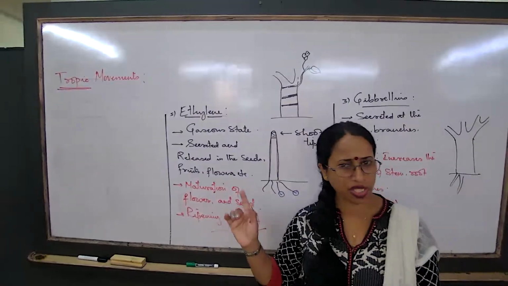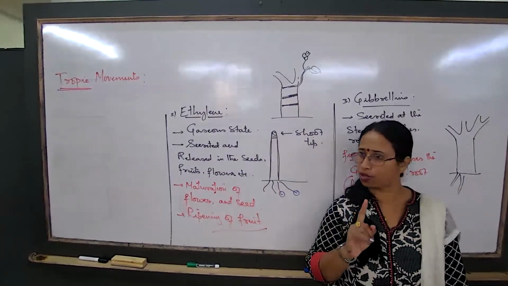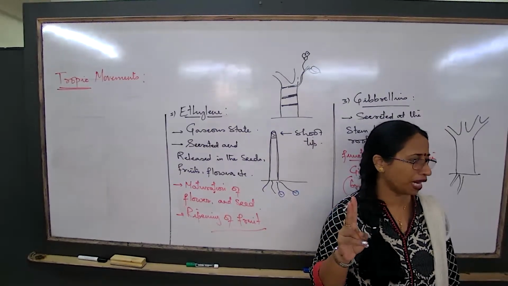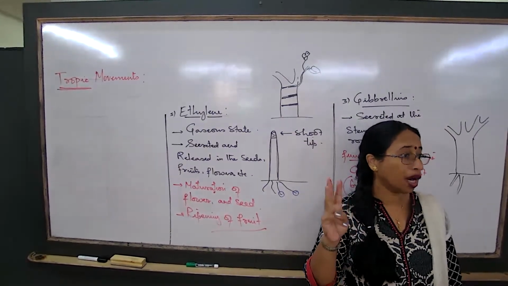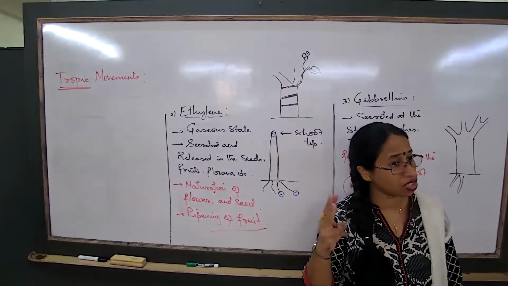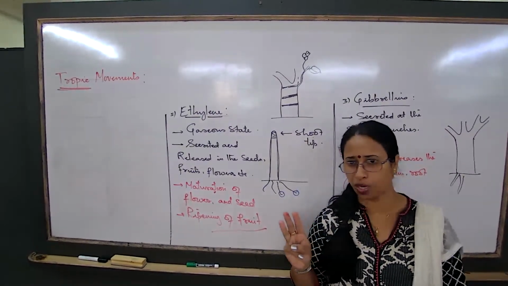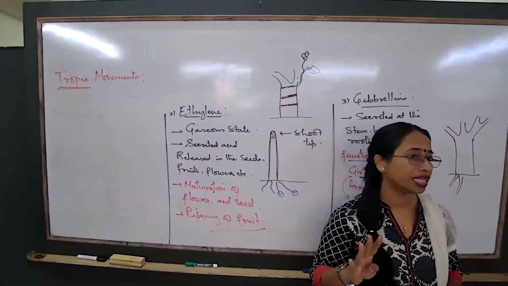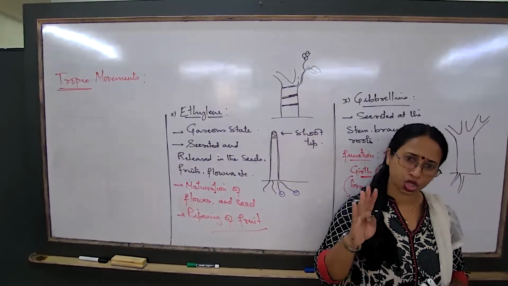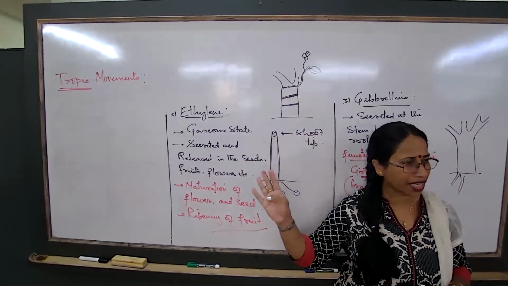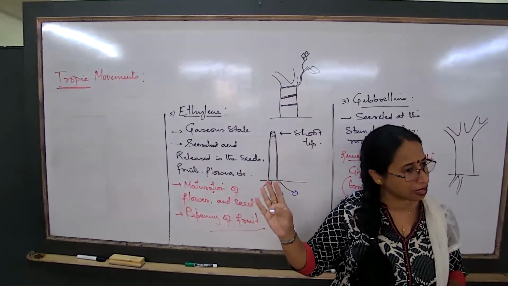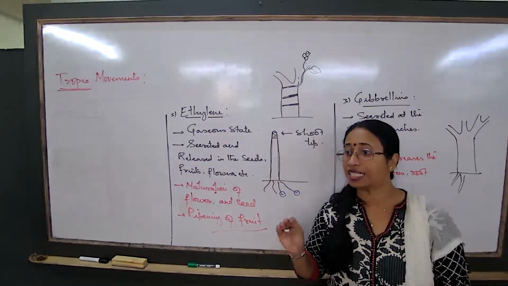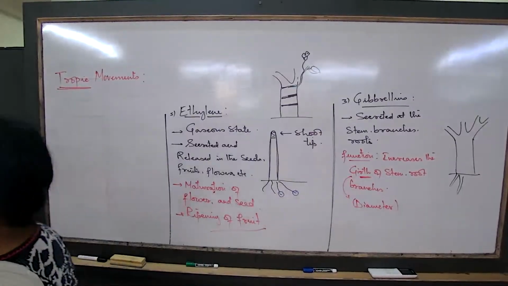For plants, is sound a stimulus? No. For plants, sound is not a stimulus. Is light a stimulus? Yes. Is water a stimulus for a plant? Yes, not for us. For animals, water is not a stimulus. We don't respond to water. Number four, chemicals. Are chemicals a stimulus for us? Are chemicals a stimulus for the plant? Yes. Chemicals are a stimulus for both plants and animals. Touch is a stimulus for both plants and animals.